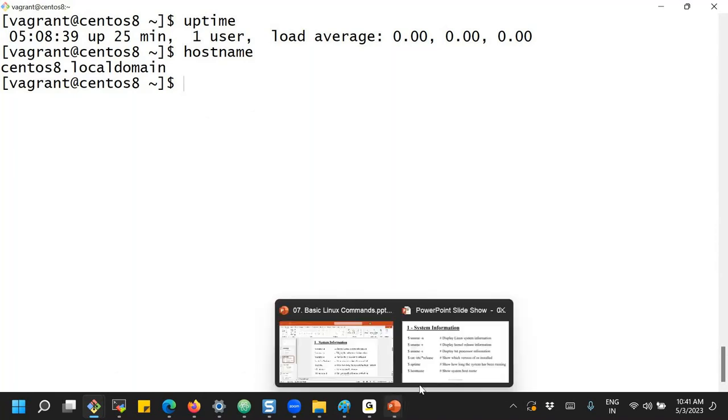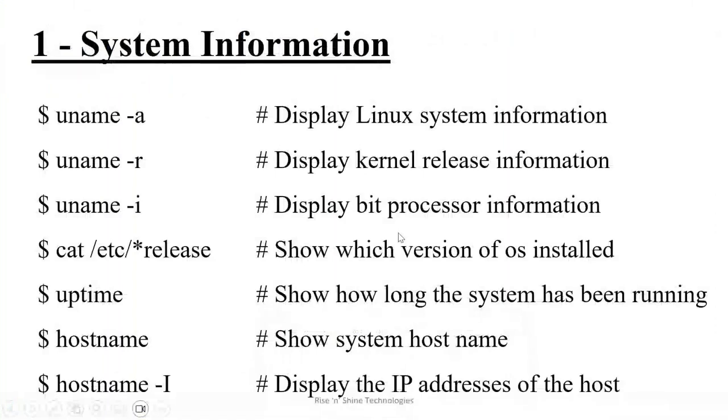Is it clear, everyone? Are you following these commands? And how do we get the IP address of the system? It is hostname space hyphen I. Hostname is to know the logical name of the system, and hostname space hyphen I is going to display the IP address of the host. Okay, are you following, everyone? Are the commands good?